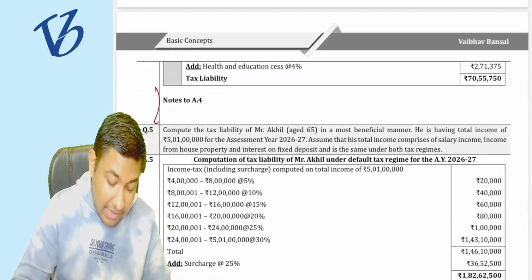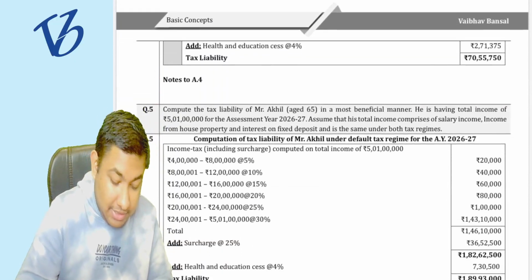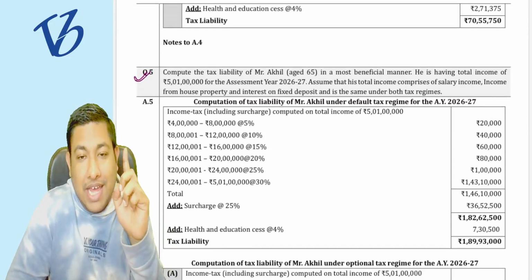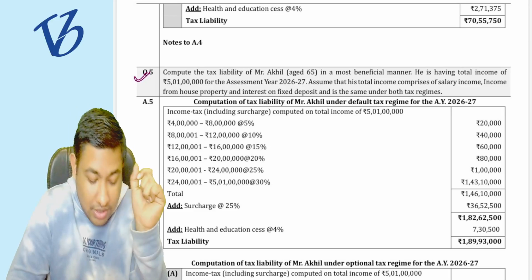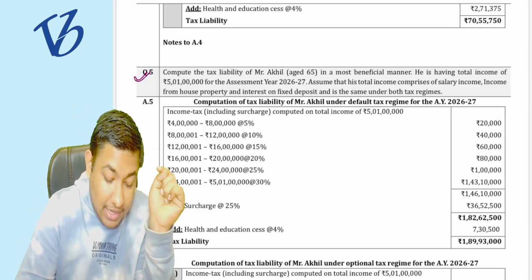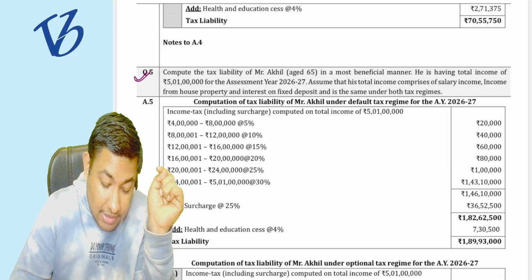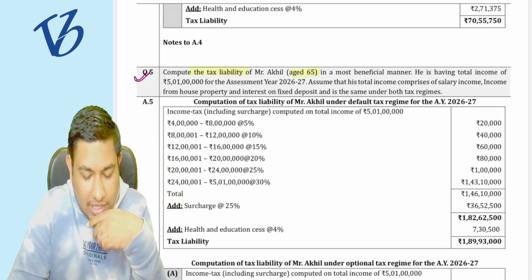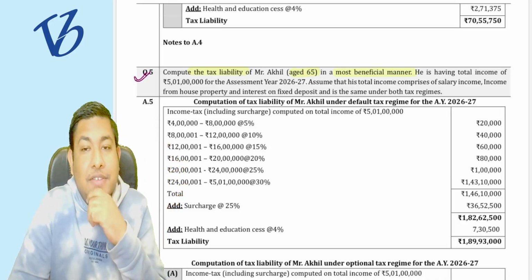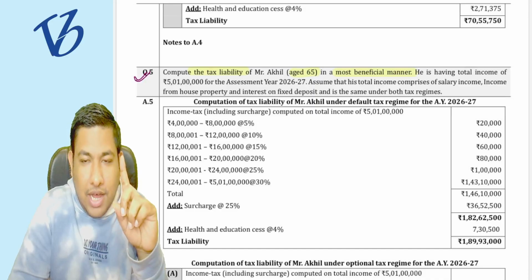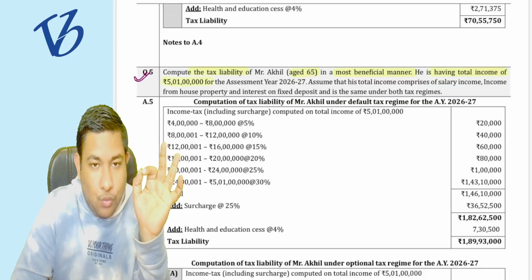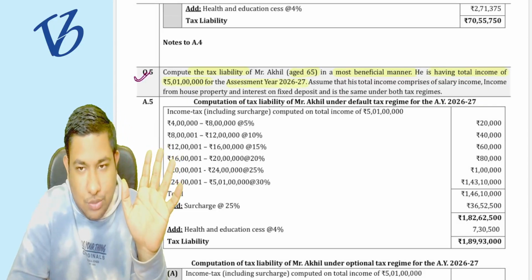Then question number 5 is going to be interesting. It is based on one concept that I have already taught you in the question note. Okay, remember one thing, see what they are asking. They are asking for the tax liability of a person of 65 years of age, in the most beneficial manner. What are they asking? See, if his total income is 5 crore 1 lakh rupees for the assessment year 26-27,